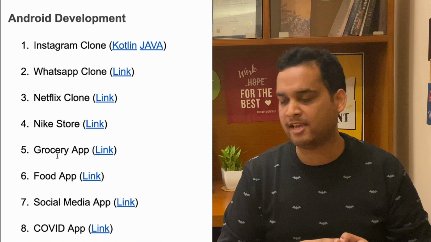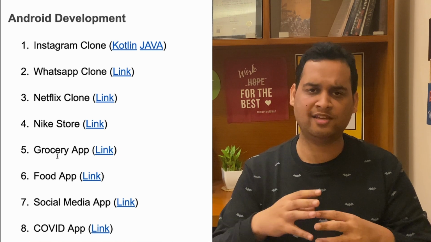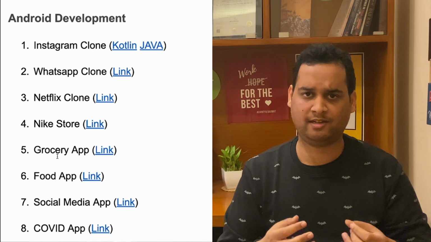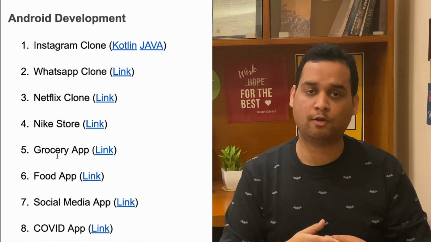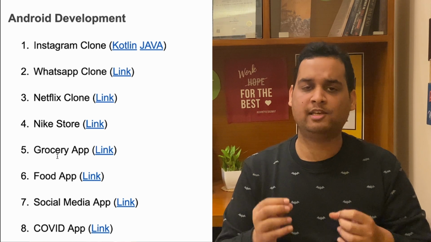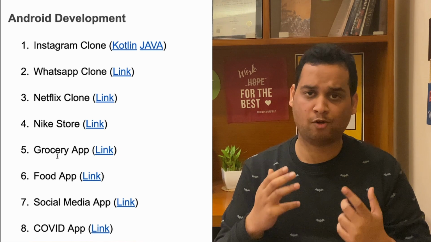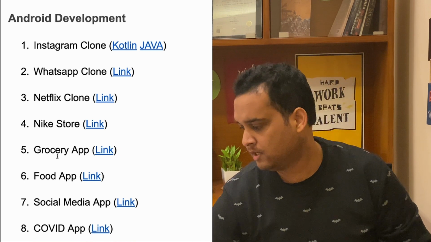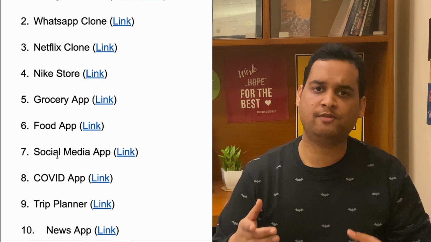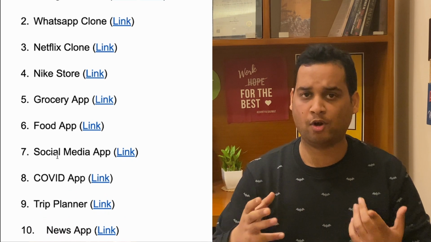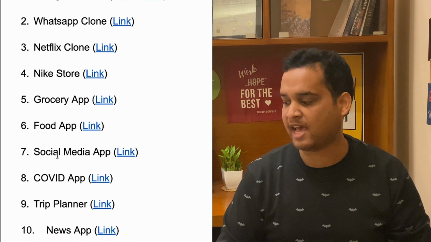Okay, fourth idea, you can create a Nike store. It's a very good looking store, where you can add products to your cart, etc. So you can just make this as well. Next is a grocery app. This is a very common application of a mobile app, so you can definitely make a grocery app for your project. Next is a food app. This is slightly different from a grocery app, so you can check out and see what the difference is. Next is a social media app. Next is the COVID app.